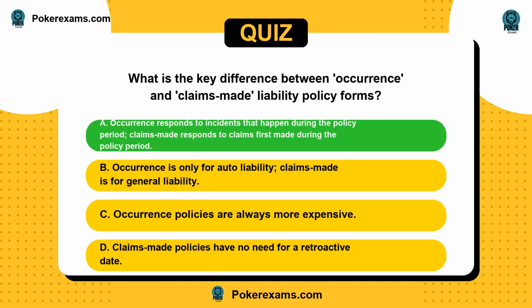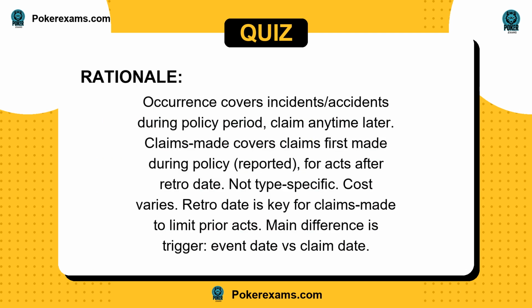The answer is A. Occurrence covers incidents/accidents during policy period, claim anytime later. Claims made covers claims first made during policy, reported, for acts after retro date. Not type-specific. Cost varies. Retro date is key for claims made to limit prior acts. Main difference is trigger, event date versus claim date.